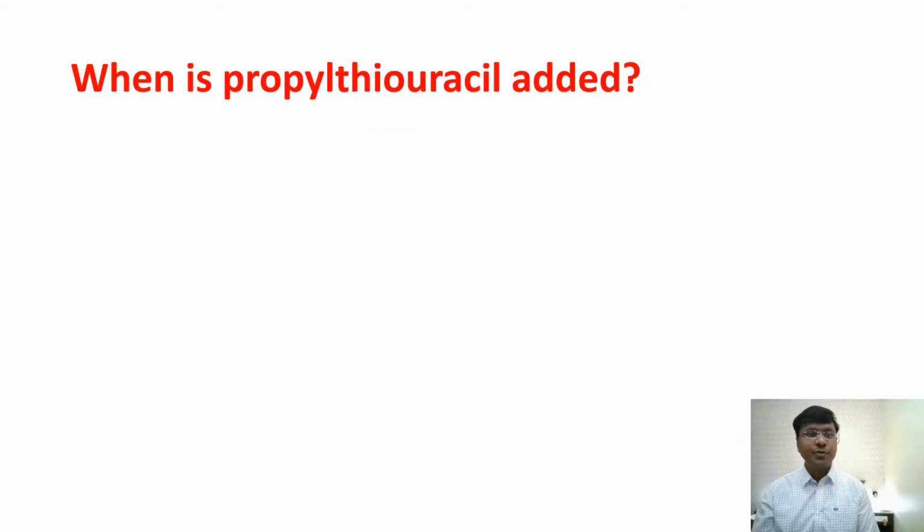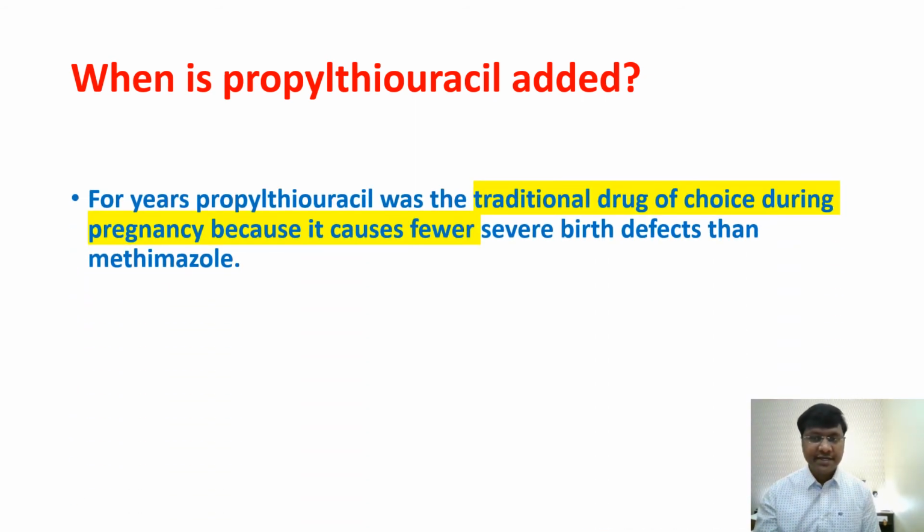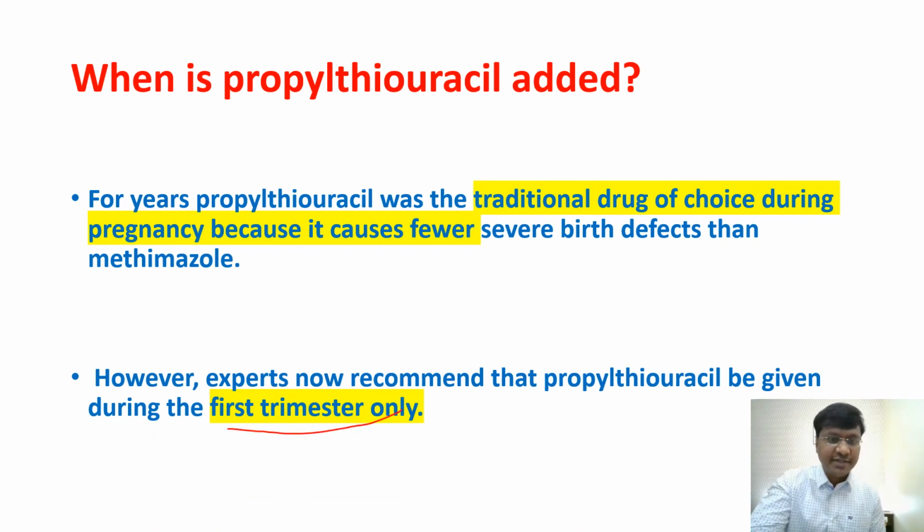Now, when is propylthiouracil used? Let me tell you, propylthiouracil is mainly used in the first trimester of pregnancy only. Now, why is that? Because methimazole is teratogenic. That is the reason why we don't use methimazole in the first trimester of pregnancy.